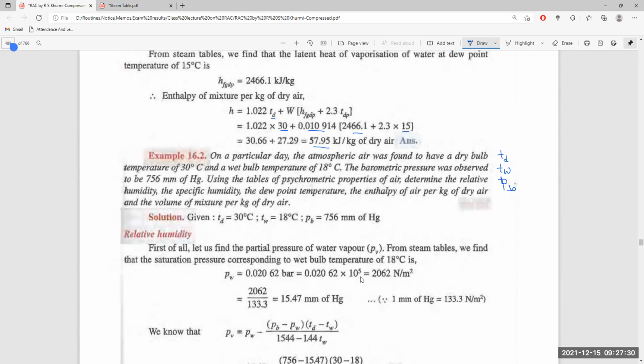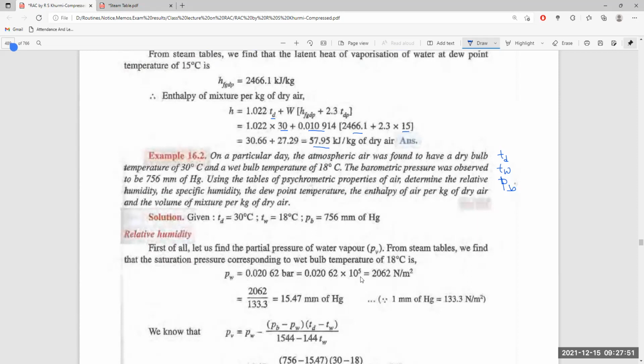Given TD 30 degrees centigrade, TW, and PB, this is all available here. So first of all, find out the relative humidity. That is, you have to know the ratio of the actual mass of water vapor in the given volume to the mass of water vapor in the same volume if the air is saturated at the same temperature.